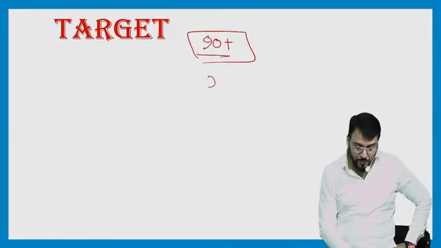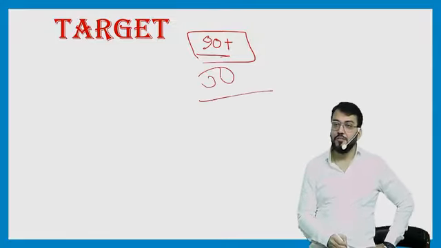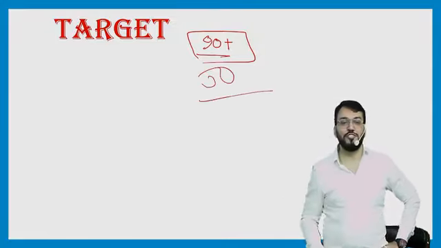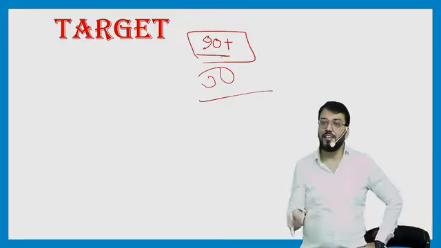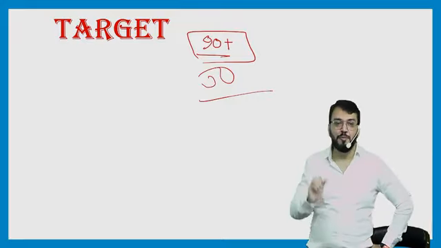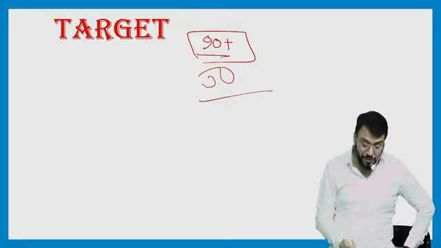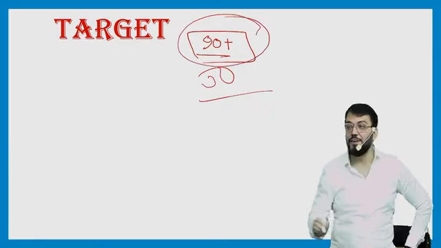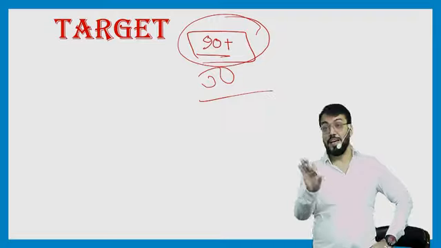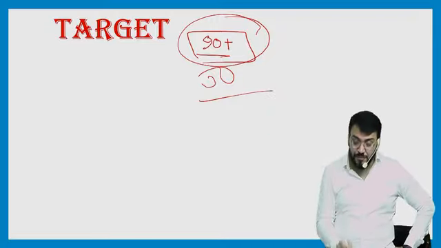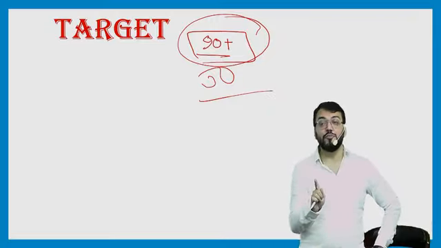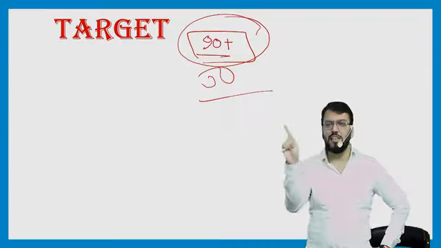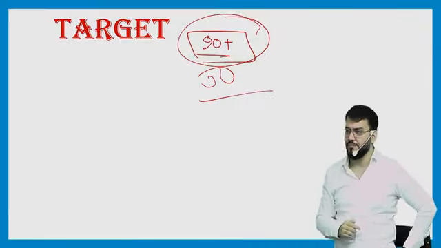Now if your target is only 50%, your efficiency will also be 50%. And when you are targeting 50%, ICAI will not give you 50%. When you are targeting 90%, then ICAI will give you somewhere around 60 to 70. You can also achieve 90 plus. But your target means your entire effort should be for 90%, 90 or more than 90%, it can be 100% also.